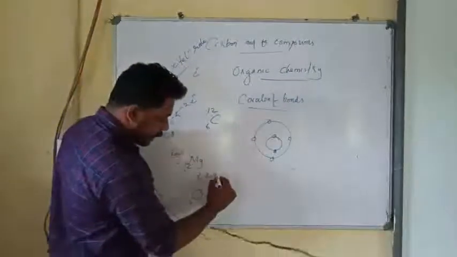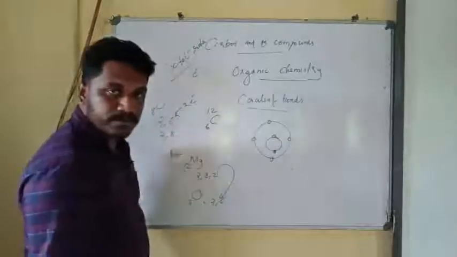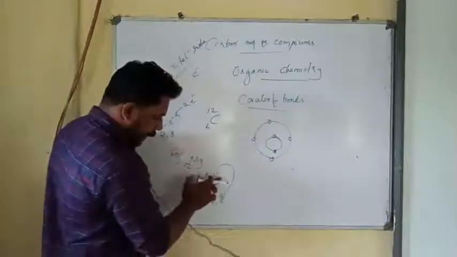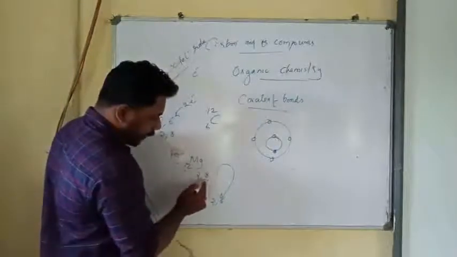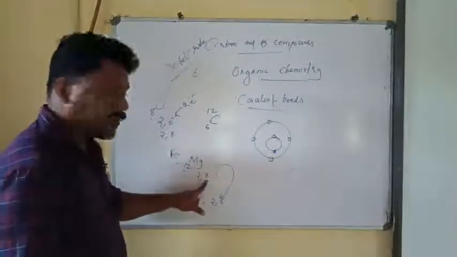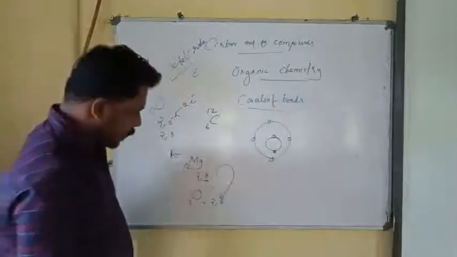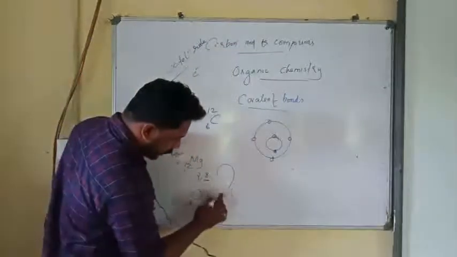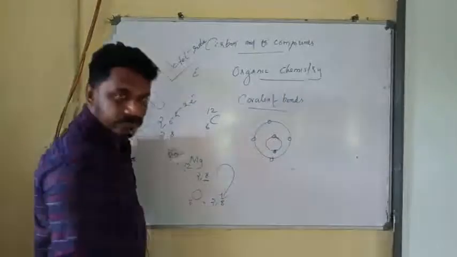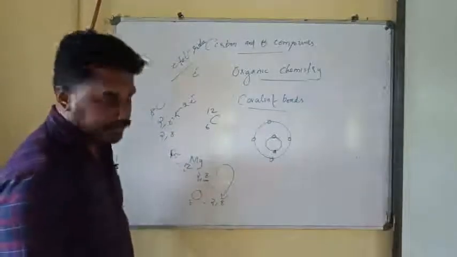Please understand, if magnesium donates 2 electrons to oxygen, its outermost shell will have only 8 electrons, right? Now this is the outermost shell, and the outermost shell consists of only 8 electrons. And if oxygen gets 2 more electrons, the number of electrons in its outermost shell will become 8.